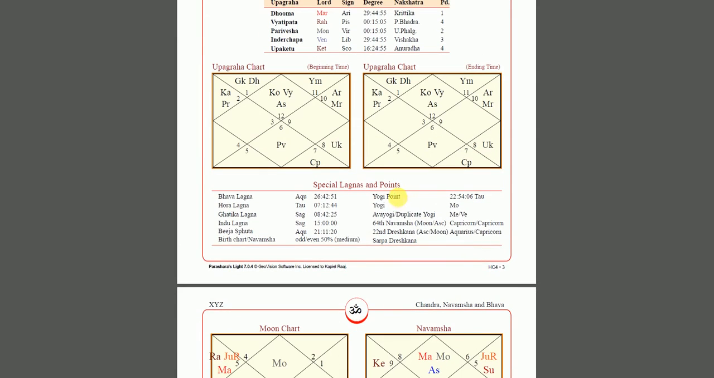This shows yogi and avayogi planets. This shows which planet is becoming the most potent. This shows which planet is becoming neutral, which planet is going to be making you work hard. So that's the avayogi. This is the avayogi, and this is the duplicate yogi, Venus, and yogi is moon for this person.